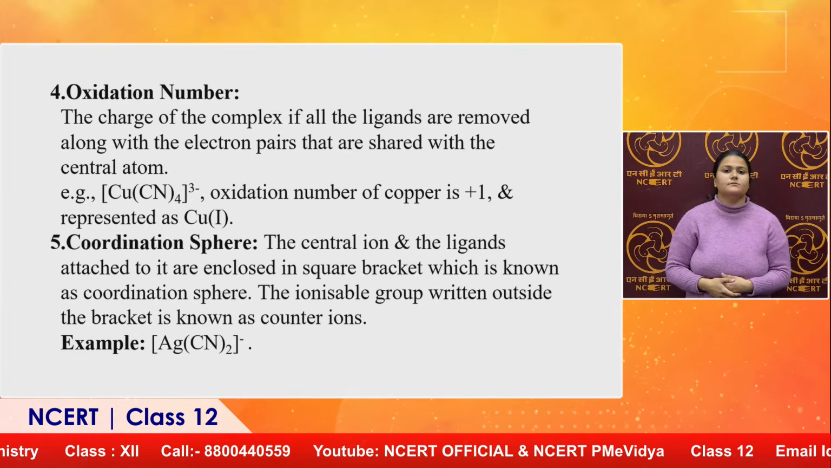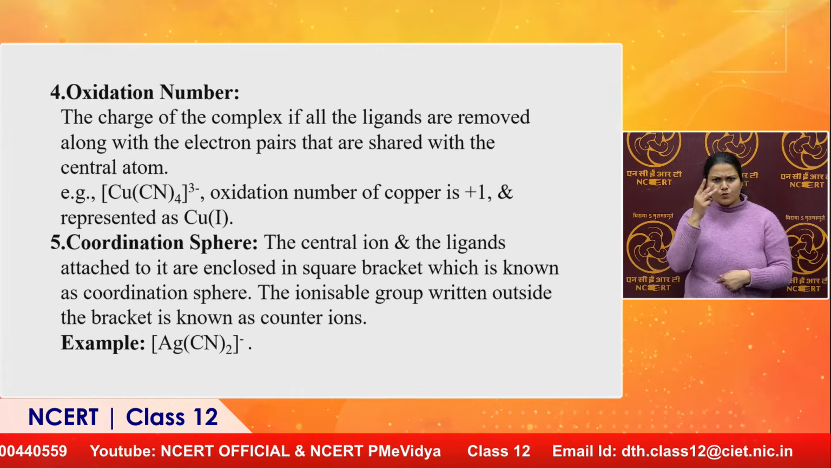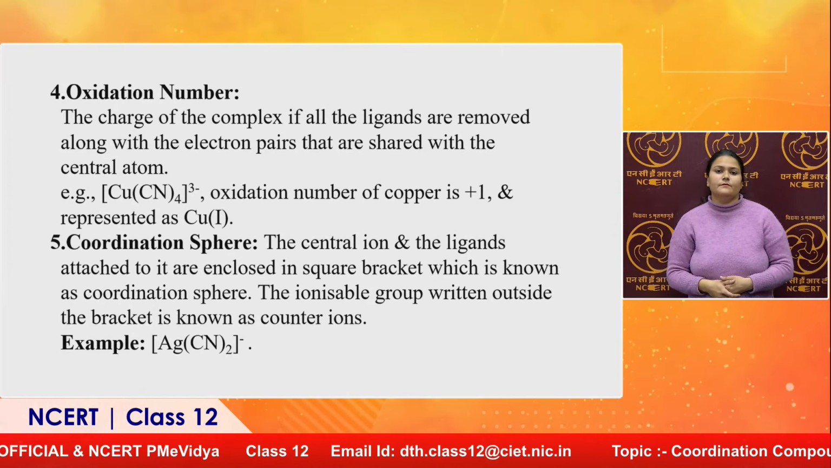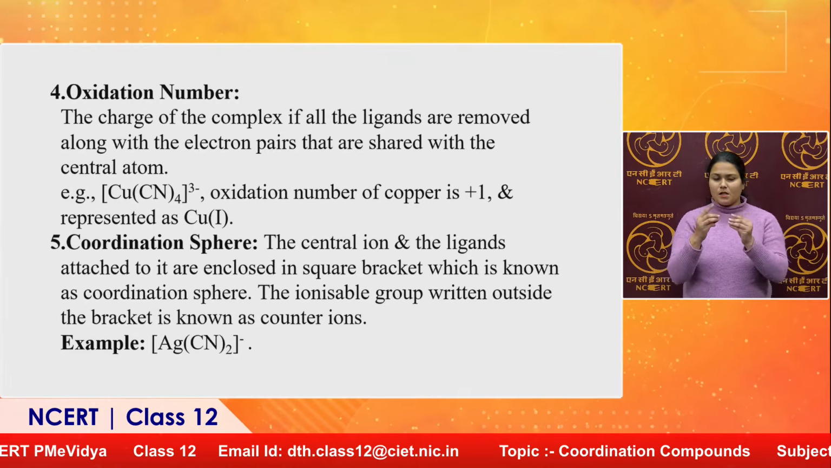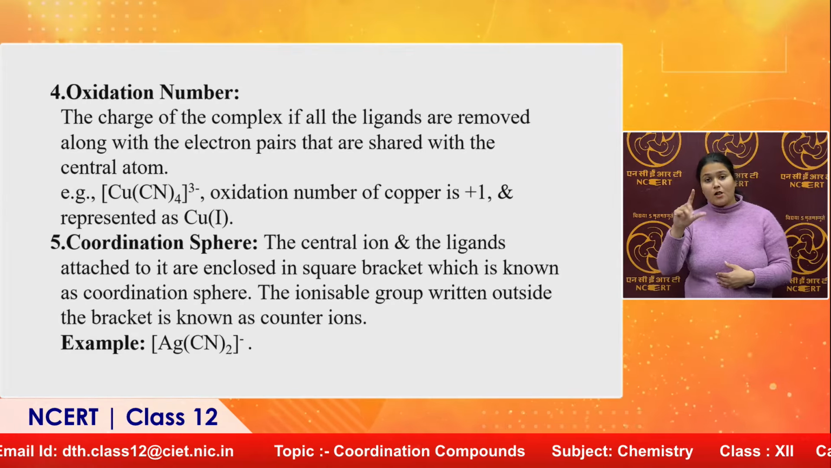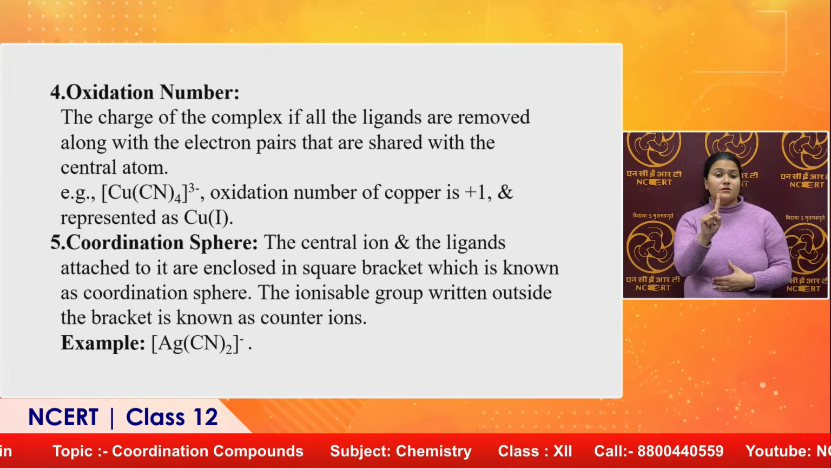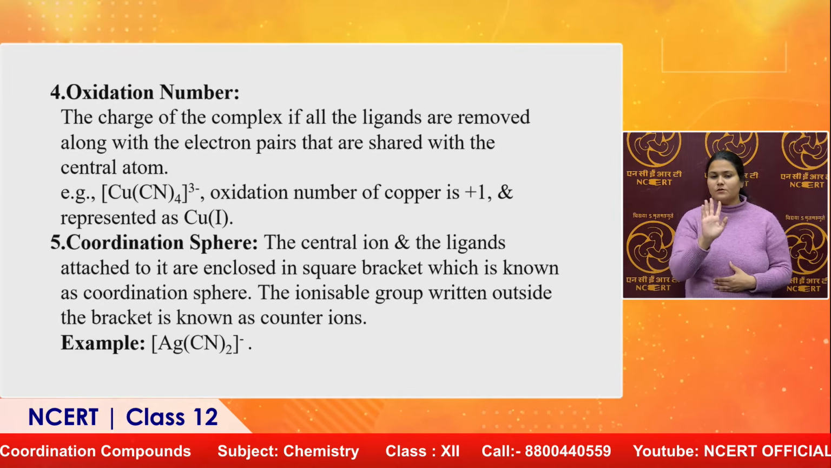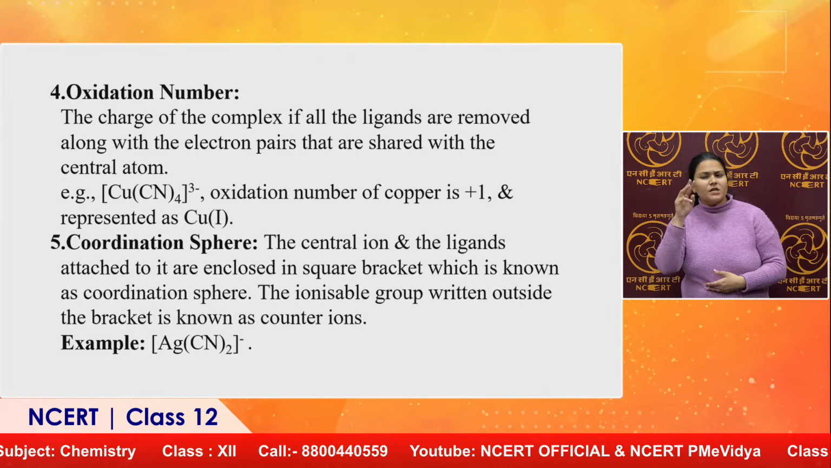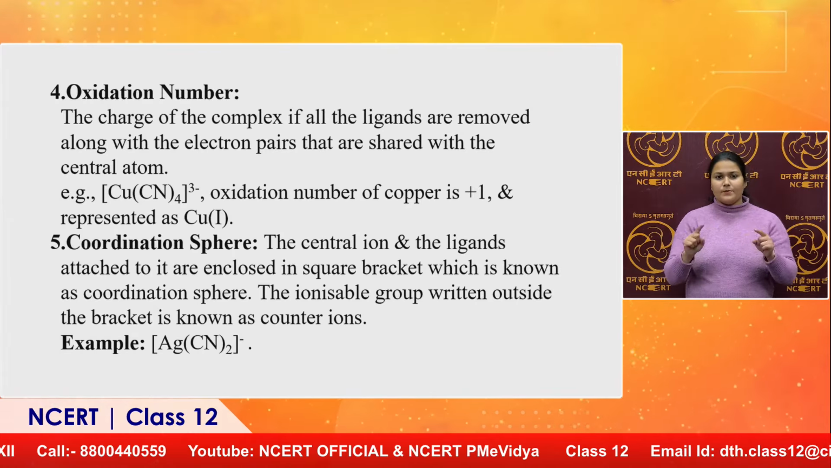In case of oxidation number, we can find the charge on the complex and the ligands present inside the sphere, and by simple calculation we can calculate the oxidation number of the central metal atom. In the case of [Cu(CN)4]3-, the CN ligand has -1 charge. In this complex, Cu(CN)4 is 4 minus, which is equal to -3. We can make a simple equation: x - 4 = -3.